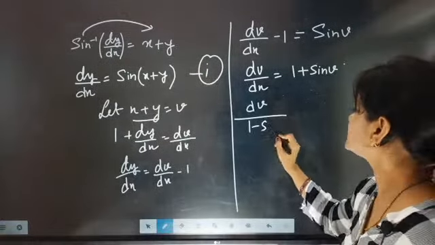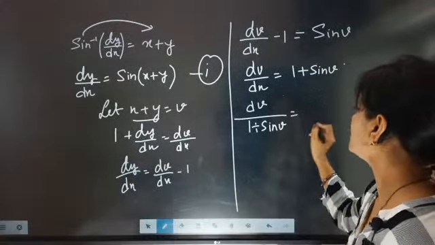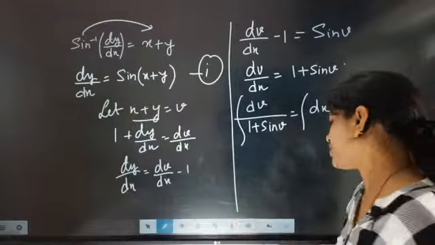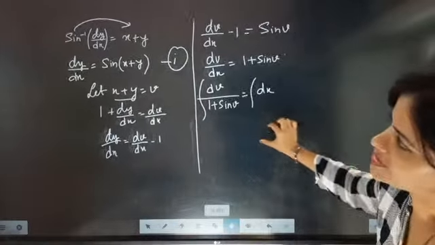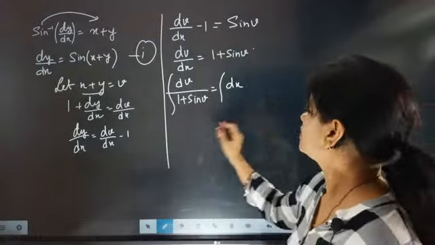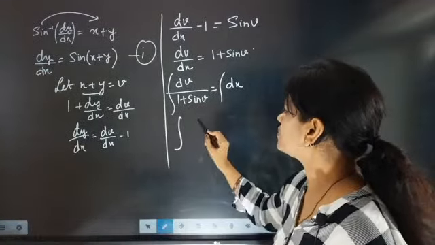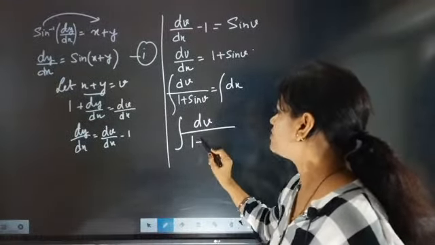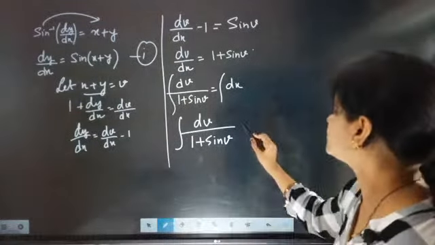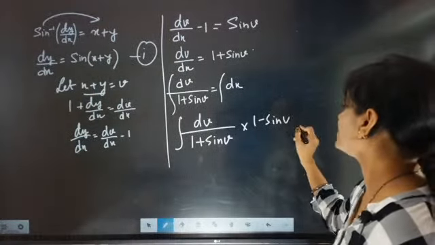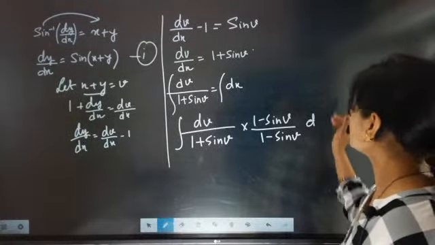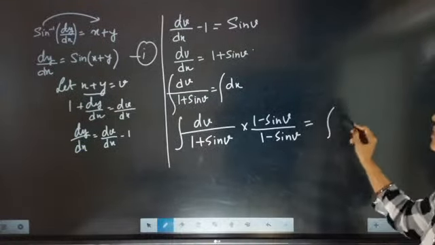So I am coming as dv by 1 plus sine v equal to dx. Now put integration sign both side. These questions are super special questions. So now what we are going to do? We have to solve this. Now this part I am going to write dv by 1 plus sine v. So I should do something so that I can get some values. So I am going to write it as 1 minus sine v by 1 minus sine v dv. So dv is already there equal to dx.